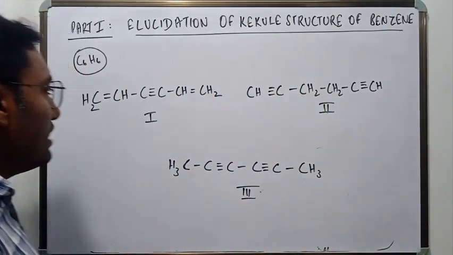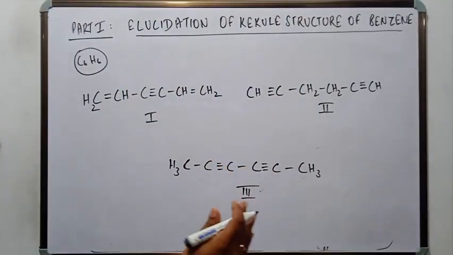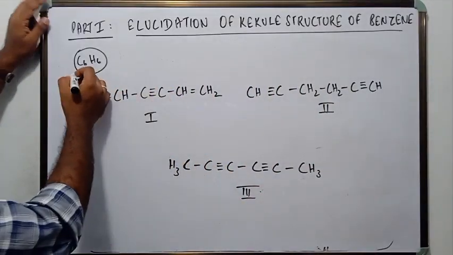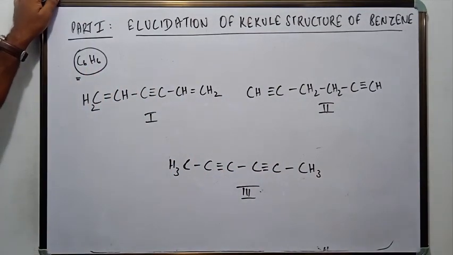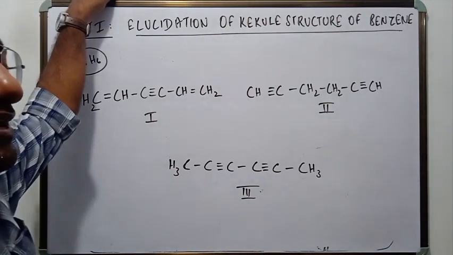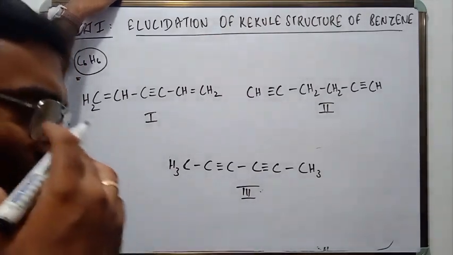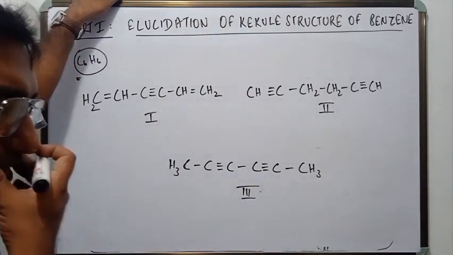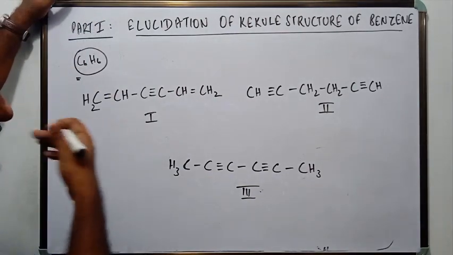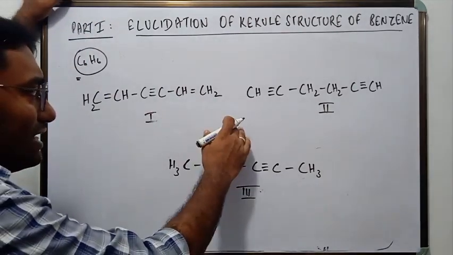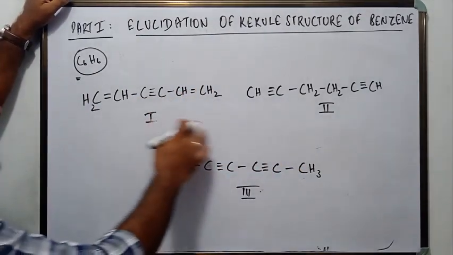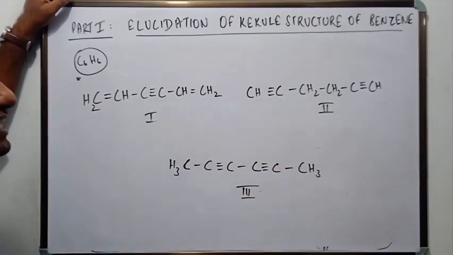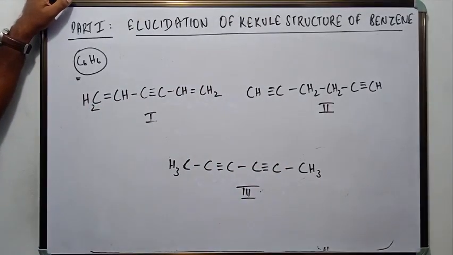As I said, the molecular formula of benzene was established to be C6H6. So Kekule was also a normal scientist. What he first thought was that benzene is an aliphatic unsaturated hydrocarbon, a straight chain aliphatic unsaturated hydrocarbon.